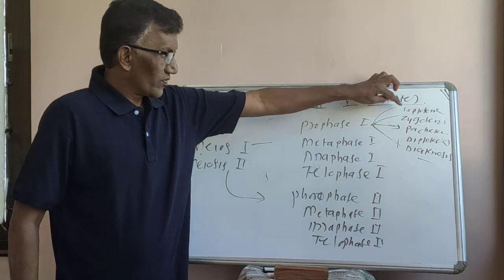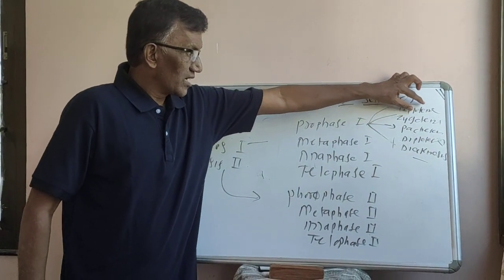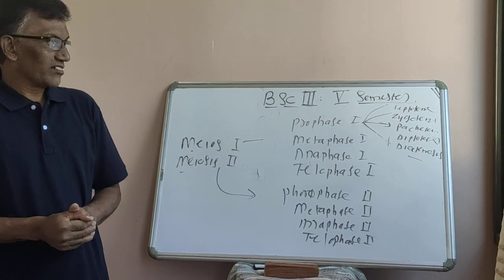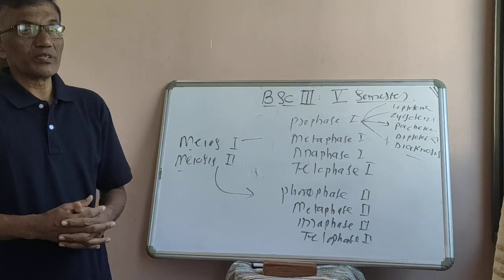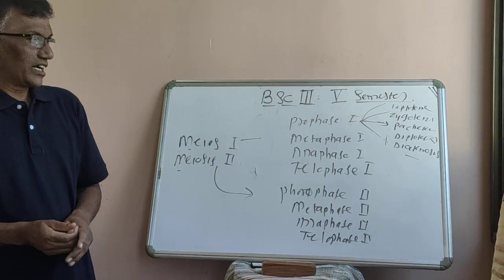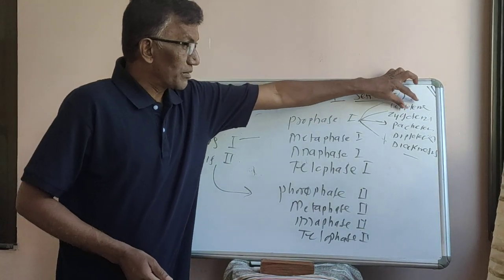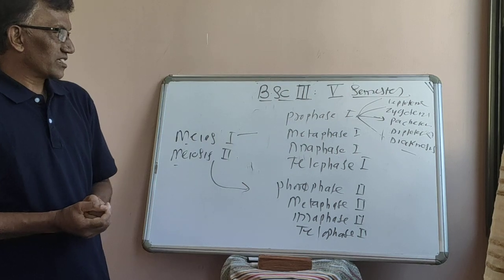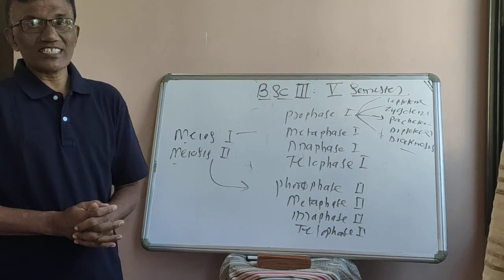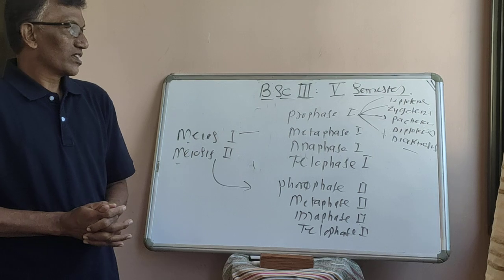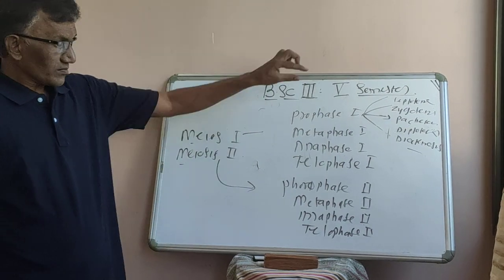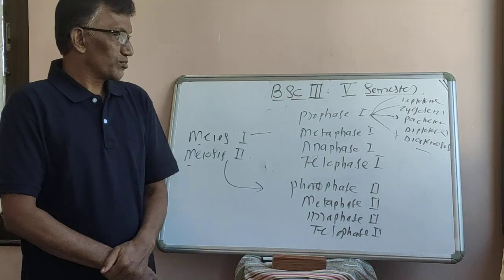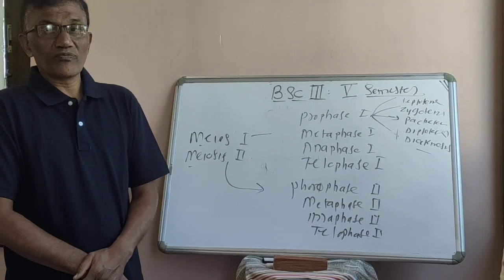So then slowly, whatever the nuclear membrane is there, it will become visible, and the nucleolus slowly starts to disappear. And in case of plant cell, the protein materials go to the respective sites. So after leptotene, the second substage of prophase first is zygotene.